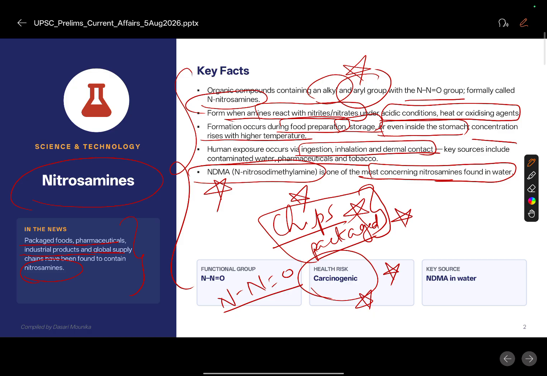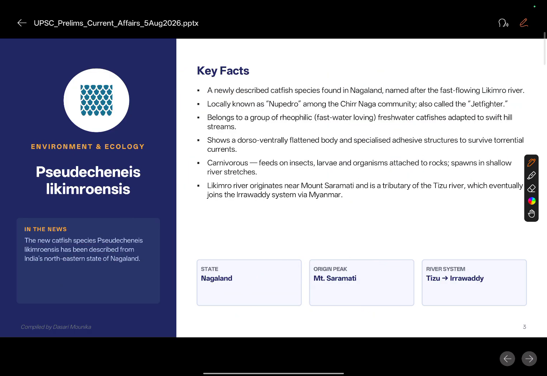Affected with cancer. Next, moving forward, we will discuss a species which is in news, which is found in the state of Nagaland. Most of the times, in the recent 10 to 15 days, we are witnessing many species in news, which are recently discovered, mostly from the northeastern states.